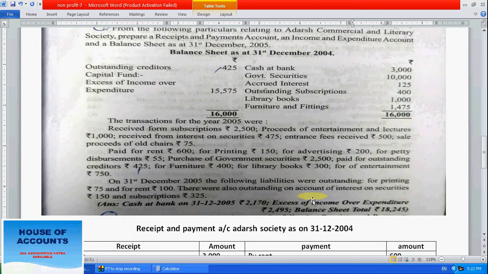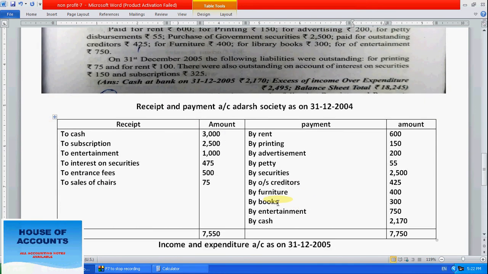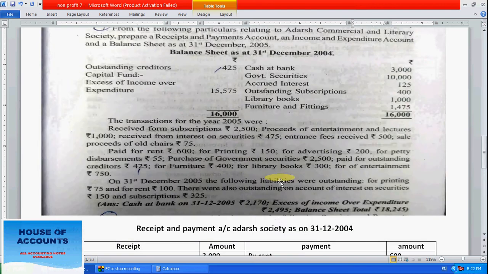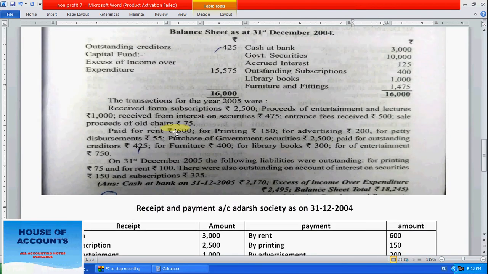Next, books is an asset, furniture and fittings is an asset. Books is an asset, that's why we have not taken these books and furniture here. Next, receipts from subscription, proceeds, or everything we have already taken in receipts and payments. This receipts and payments also we have taken.